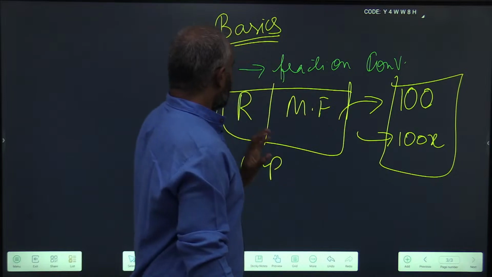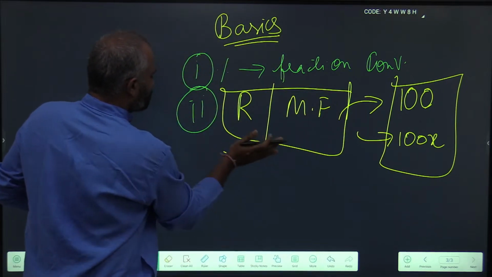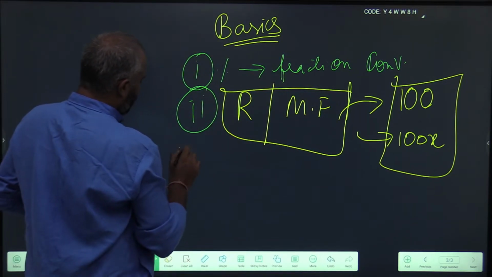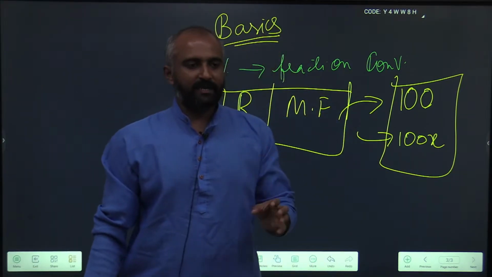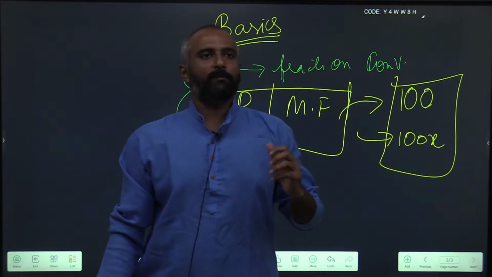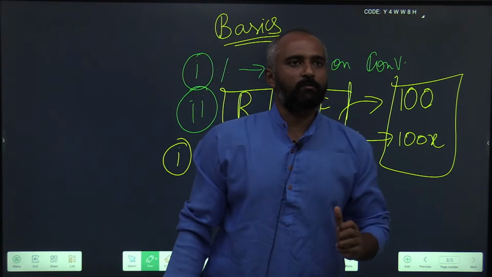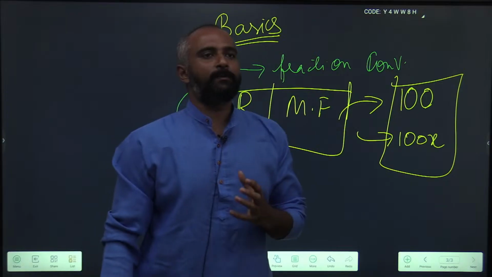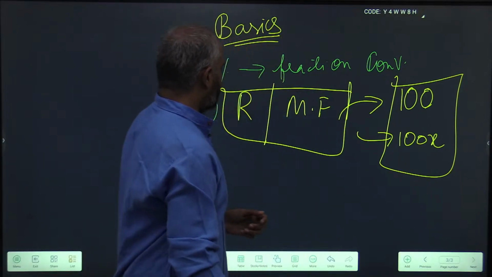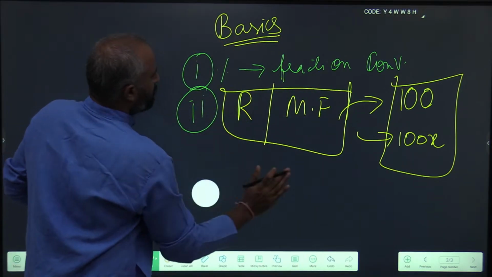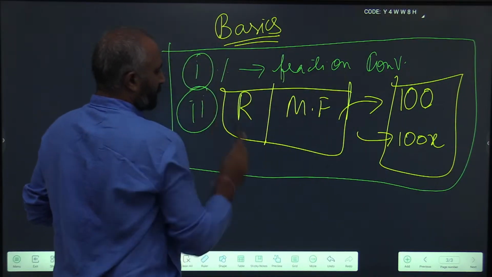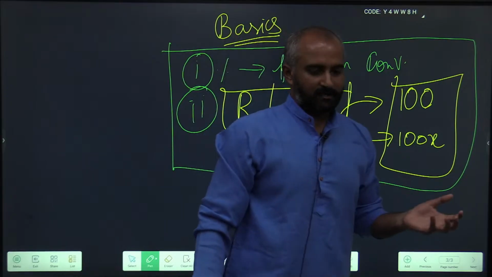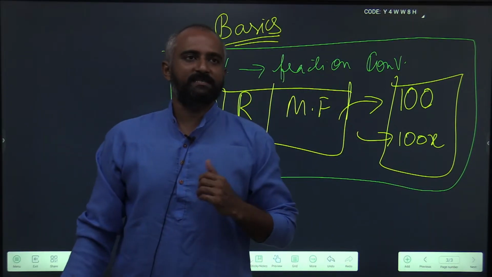So my first advice to all the students is be fluid in your approach. Do not stick to a certain approach, like any percentage problem, I will do the same way. That is a wrong way to approach a problem. You should change your approach based upon the question being asked. So in today's basics, we will see these two. I hope this covers everything that is sufficient to do election based problems.